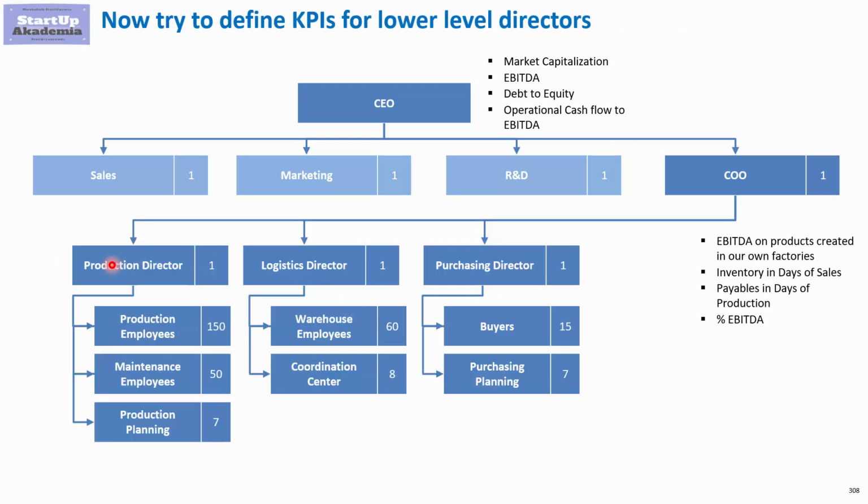He has 3 lower level directors reporting to him: production director, logistic director, purchasing director. And we know that the KPIs for the chief operating officer are EBITDA on products created in their own factories, inventory in days of sales, payables in days of production, and percentage EBITDA. So take a paper and a pencil or a pen and try to define for each of those directors the KPIs against which he should be judged. That will obviously be aligned with the KPIs we've got here. Once you're done with that, please move to the next lecture where you find the solution to the case study.